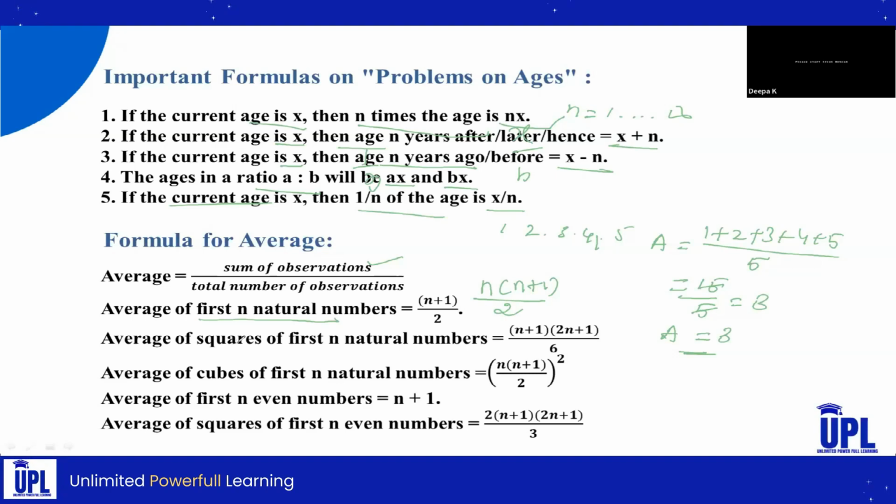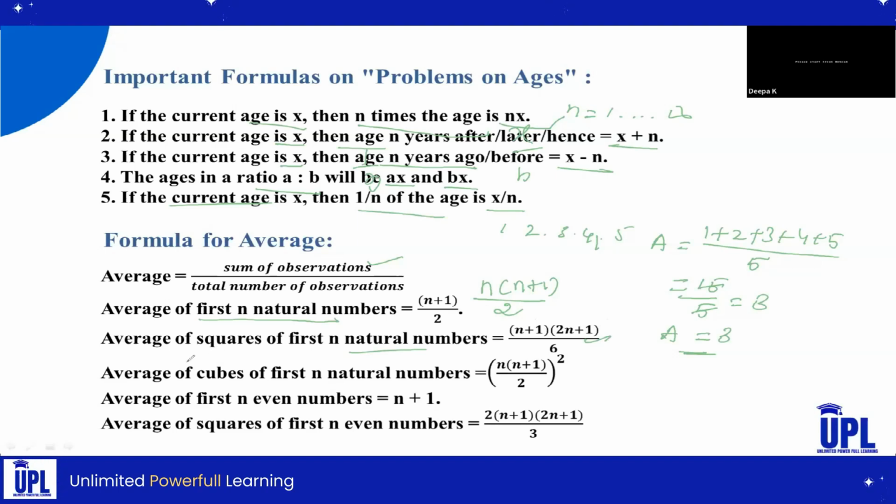Okay, then second one, average of squares of first n natural numbers. Squares means a square, b square, c square, or in a numerical form 1 square, 2 square, 3 square. If they give any series like this, then we should write the average of n natural numbers for squares, that is n plus 1 into 2n plus 1 divided by 6. It is the formula for the squares of n natural numbers.